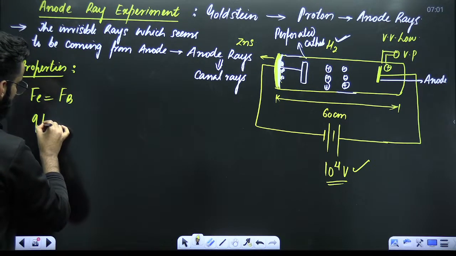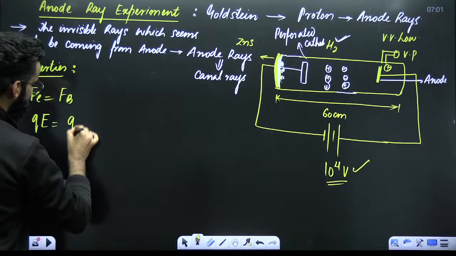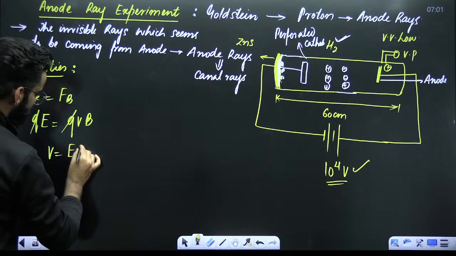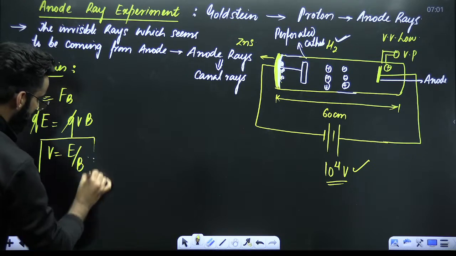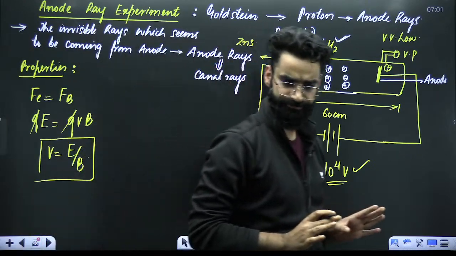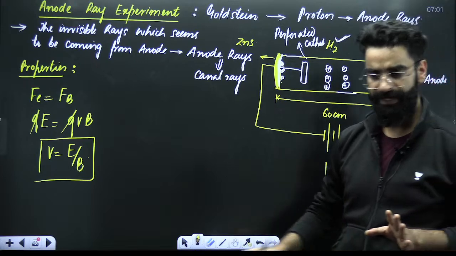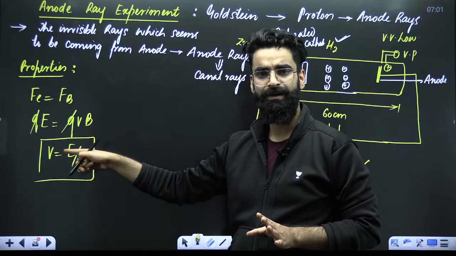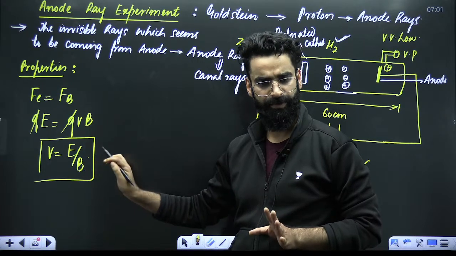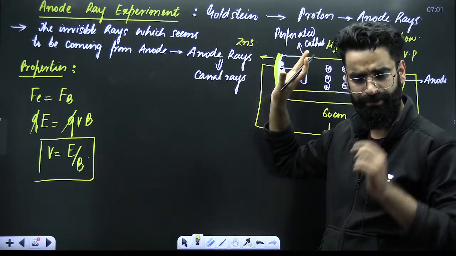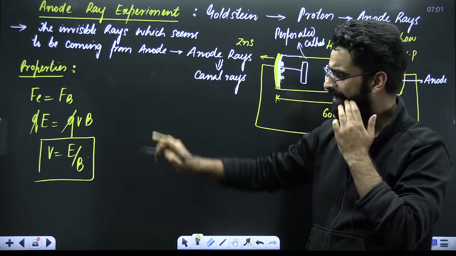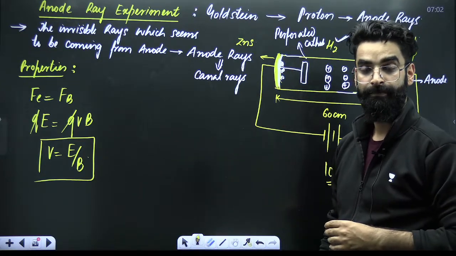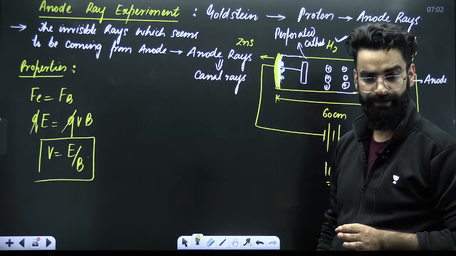FE was Q multiplied by E, and FB was Q multiplied by V multiplied by B. Q got cancelled. So the velocity with which the anode rays move was calculated with this particular result. Velocity with which the anode rays move is equal to electric field divided by magnetic field. Perfect. Same scenario which we already did in case of cathode rays. In the similar way, the velocity with which the anode ray moves was also calculated.